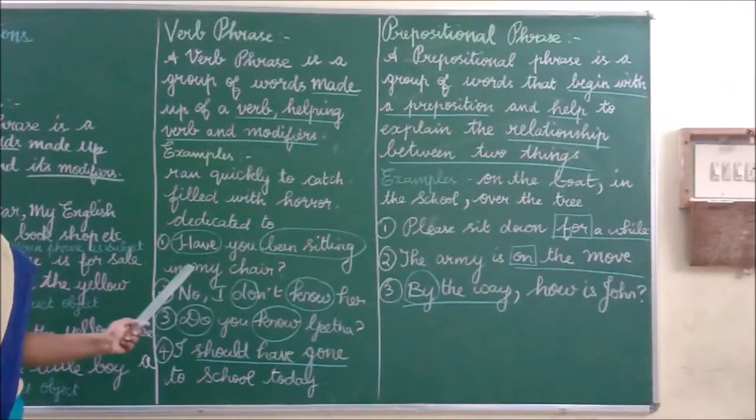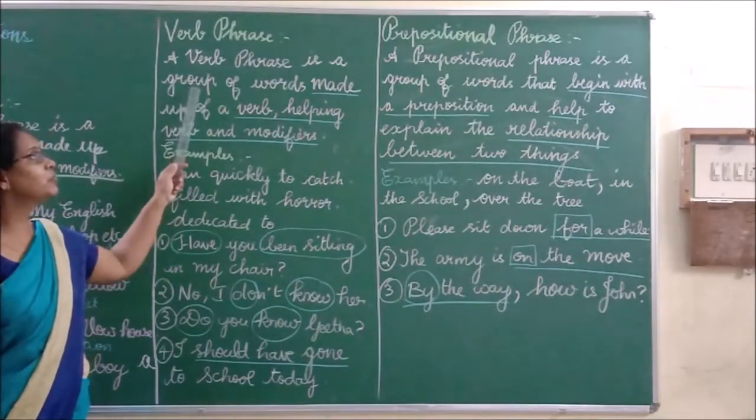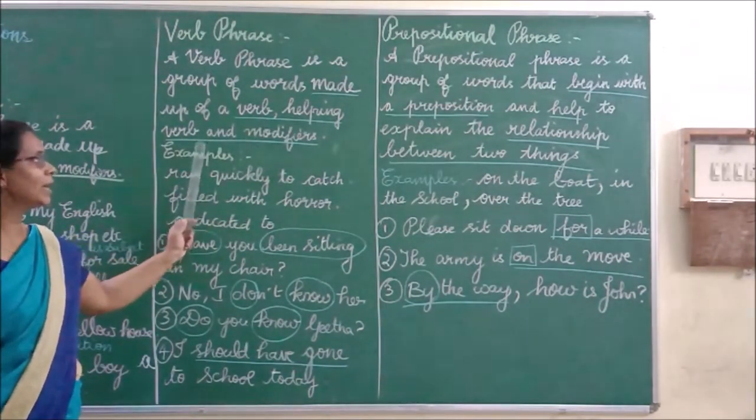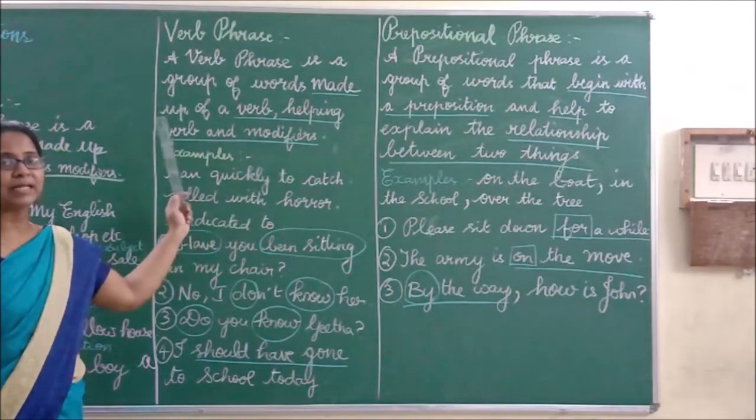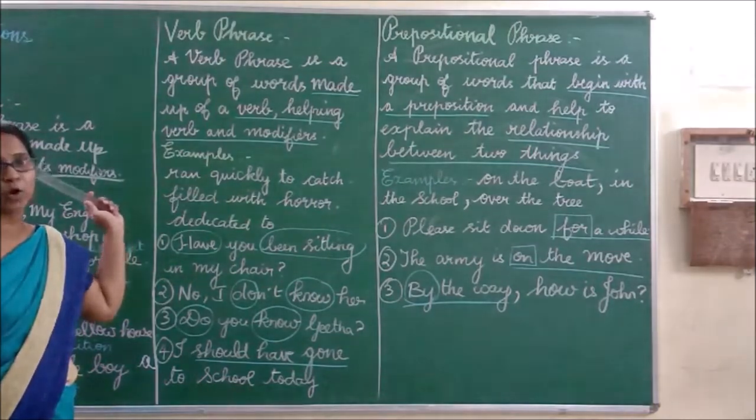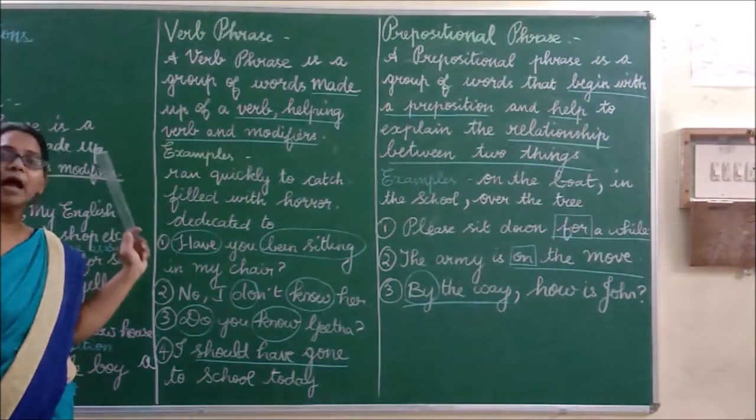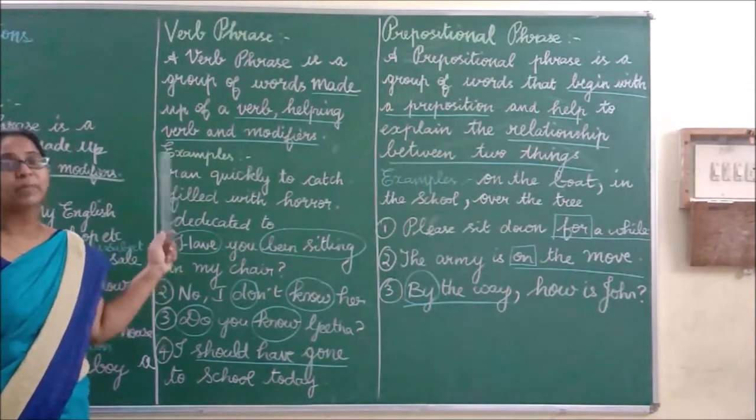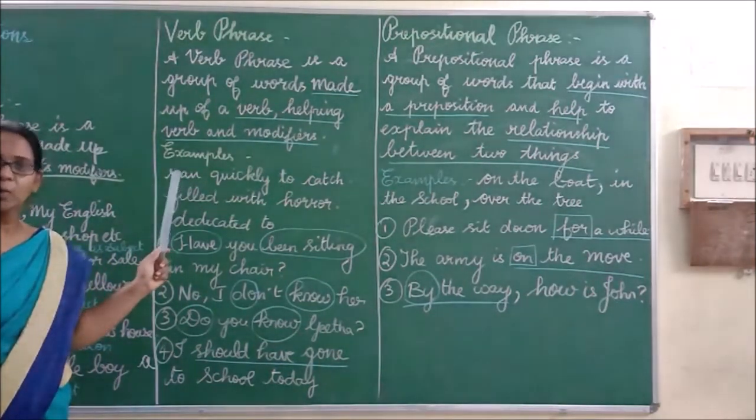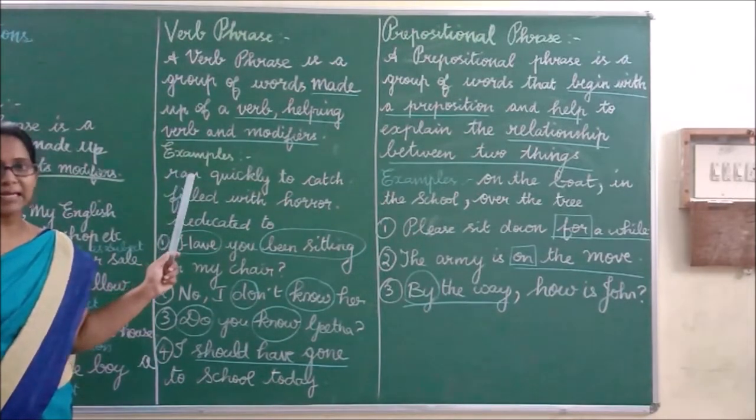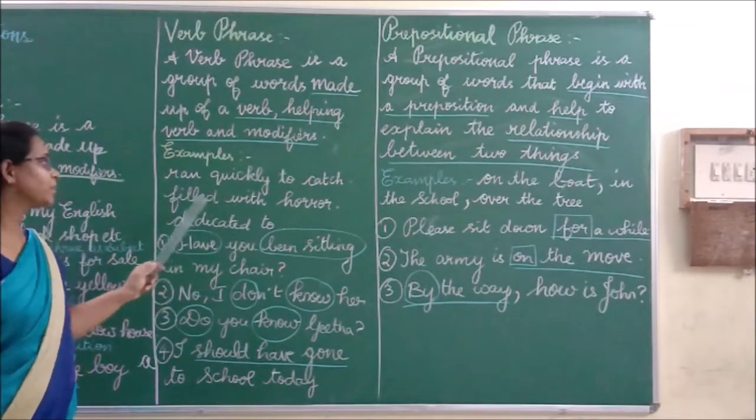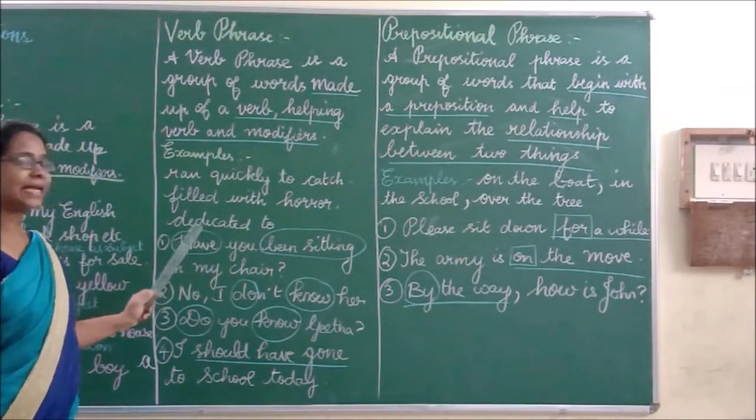The next kind of phrase is the verb phrase. A verb phrase is a group of words made up of a verb, helping verb and modifiers. These are similar to noun phrases, but the only difference is that a noun phrase is a group of words made up of a noun and its modifiers. Examples: ran quickly to catch, filled with horror, dedicated to.